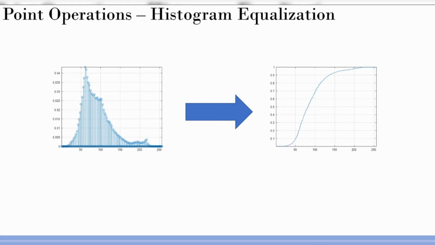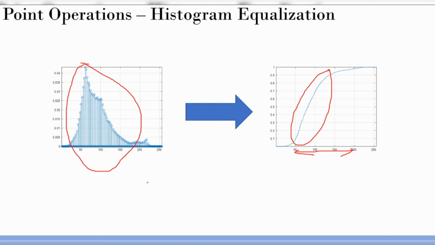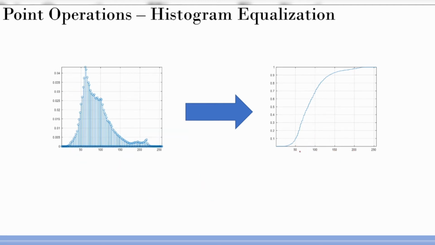Majority is actually here. Let me put it in terms of pen. So majority is in this region. You have 50 to somewhere around 200 is where most of the intensity is concentrated. Let me erase the ink again to explain it clearly. So you can see the highest intensity is somewhere around 64.